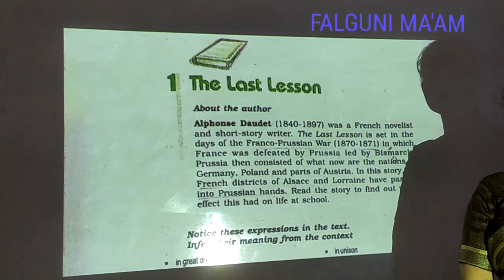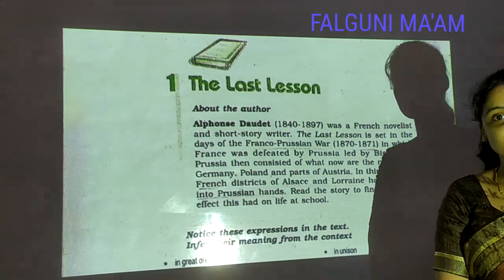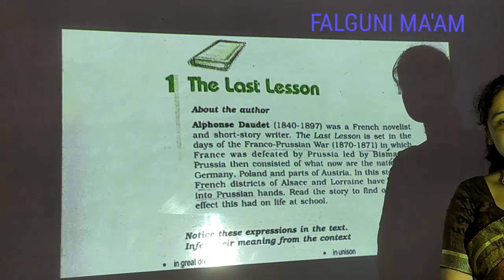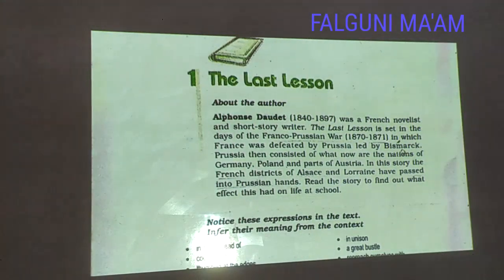Today we are going to learn from the class 12 first lesson, the last lesson. So students, let's start. Chapter name is the last lesson. Before we understand the lesson, let's start with the writer's introduction. About the author, Alphonse Daudet. His timing was 1840 to 1897. He was a French novelist and short story writer.